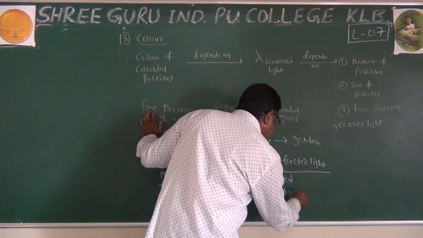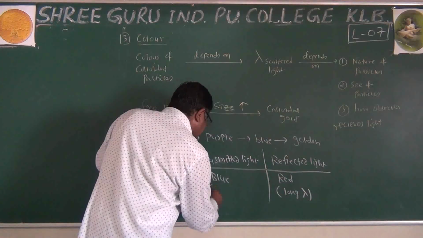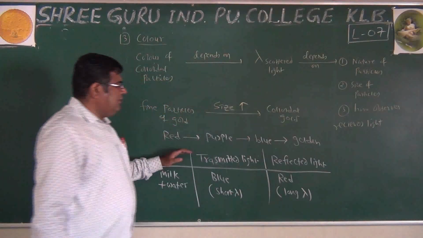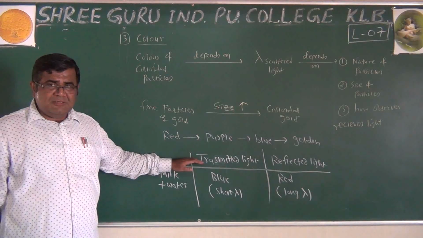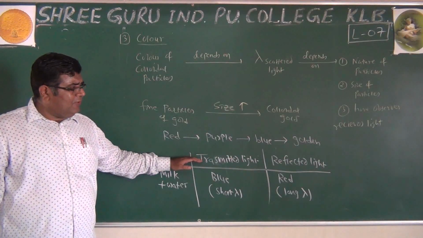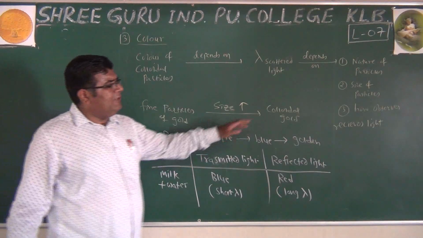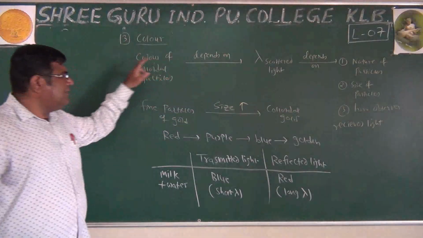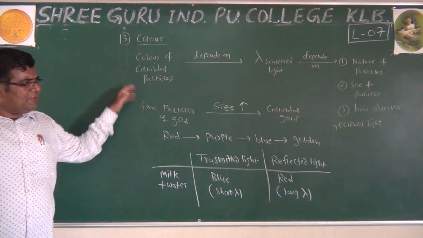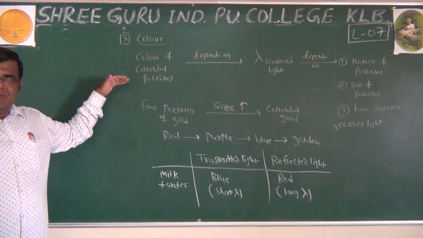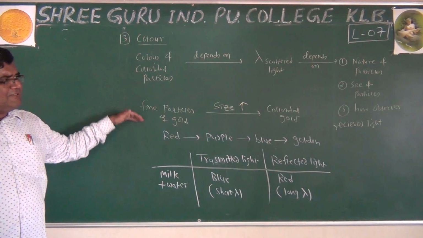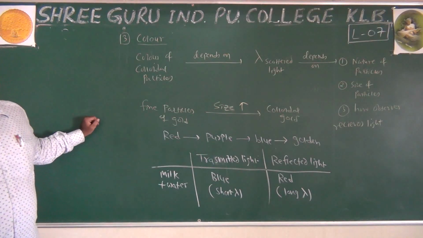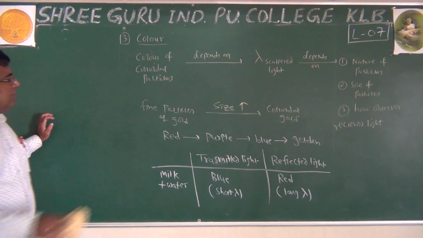Red means long wavelength and blue means short wavelength. So it also depends on how the observer receives the light. What does it affect? It affects the wavelength. Wavelength decides the color of the colloidal particle. So these three or four factual parts are mentioned that we have to remember and recall. This is about the color.